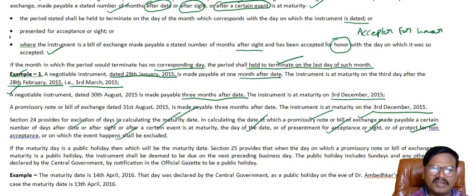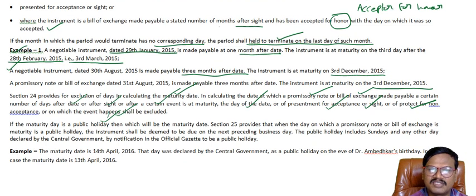And if the maturity day is a public holiday, then which will be the maturity date? Section 25 provides that when the day on which a promissory note or bill of exchange is at maturity is a public holiday, the instrument shall be deemed to be due on the next preceding business day. The public holiday includes Sundays and any other day declared by the central government by notification in the official gazette to be a public holiday.